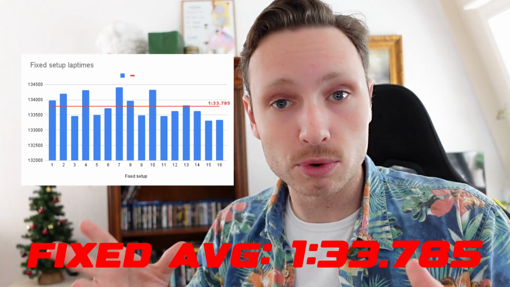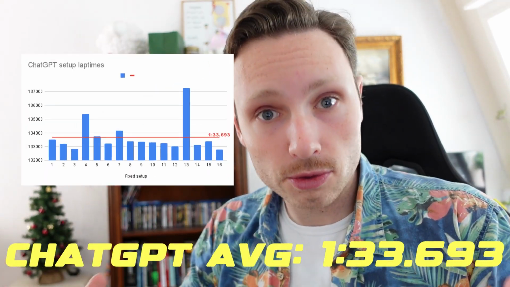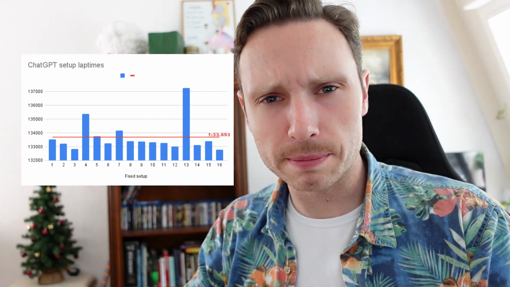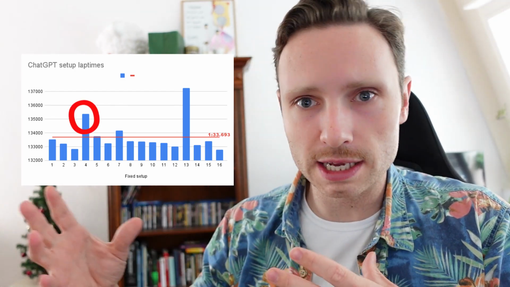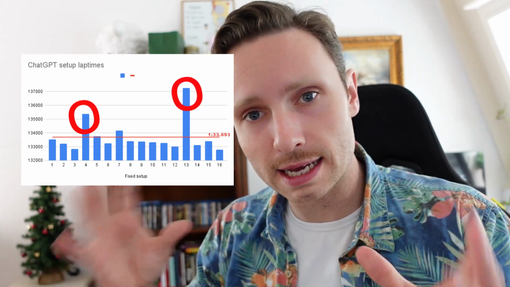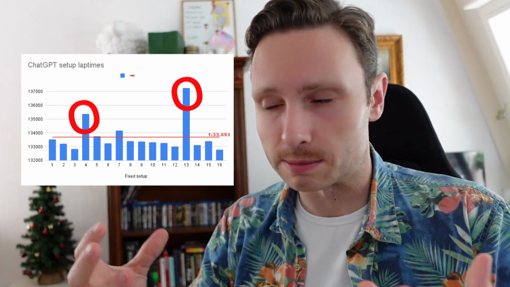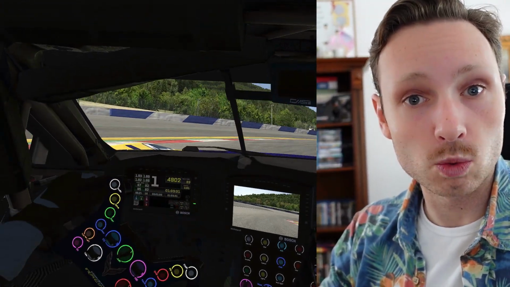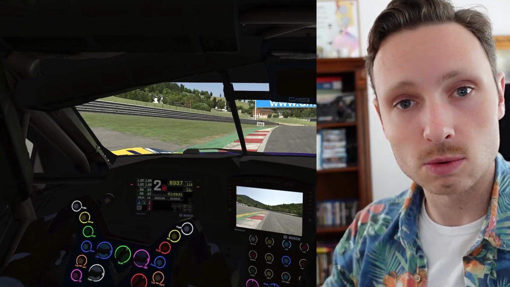So, with this ChatGPT setup, we've actually improved our lap times from a 133.785 to a 133.693. But in my laps with the ChatGPT setup, I actually had a couple of mistakes, one little spin that I counted in the average of the lap times. So overall, the laps that went well on the ChatGPT setup were actually faster than what I could do on the fixed setup.